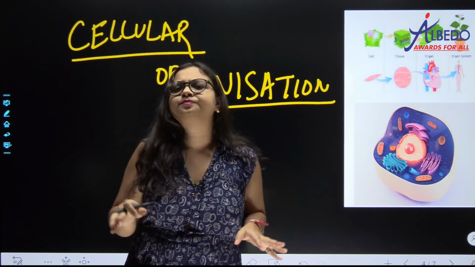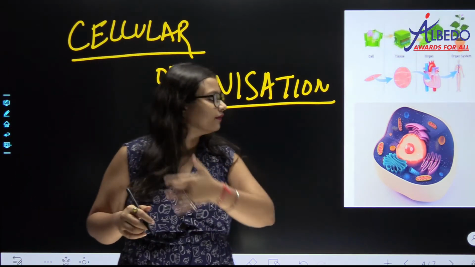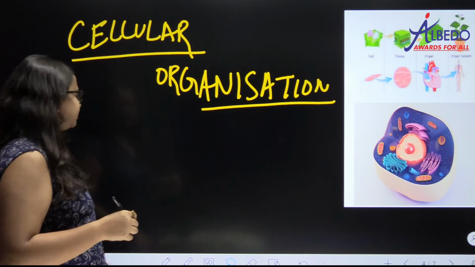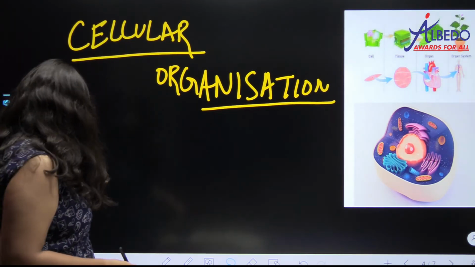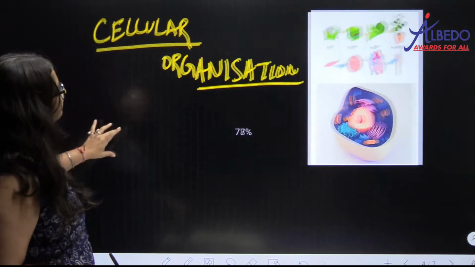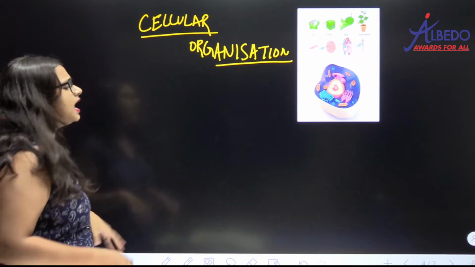So that is why your cell is the basic structural and functional unit of an organism. Now what is cellular organization? What are the different levels of cellular organization which we know of? So let us write down the levels of cellular organization, which you can also regard as hierarchy.